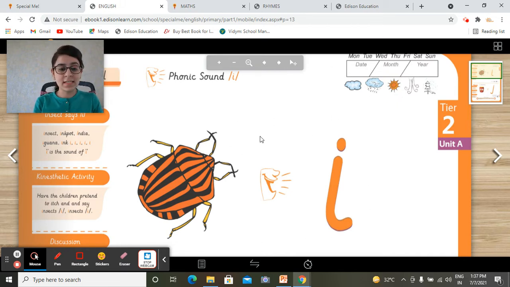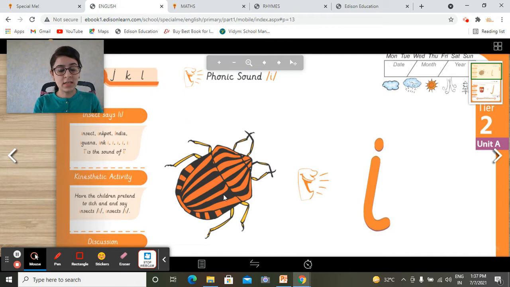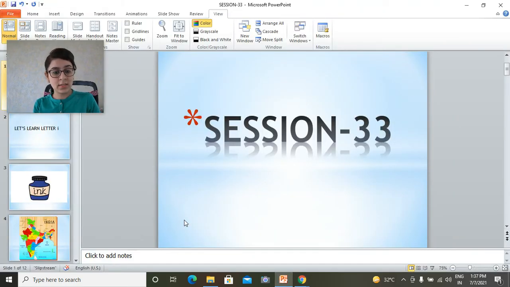So which letter is this? I. And what is the phonic sound of letter I? E. E. Insect. What is this? This is an insect. I-E. Insect. Ink pot. India, our country where we live. Ink. E is the sound of I. Now let me show you some images related to it.